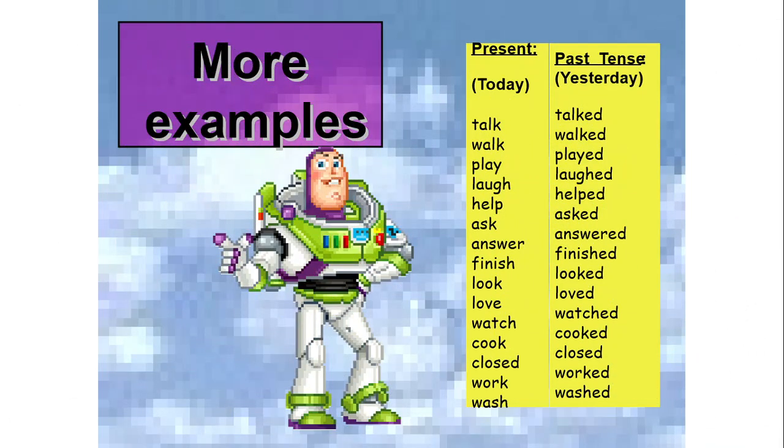I have here more examples. Actually, you can still browse some book references, and even on the internet, you can see different kinds of past tense. How are you going to make the present tense of the verb into past tense by adding D or ED? So we have talked, walked, played, laughed, helped, asked, answered, finished, looked, loved, watched, cooked, closed, worked, and washed.